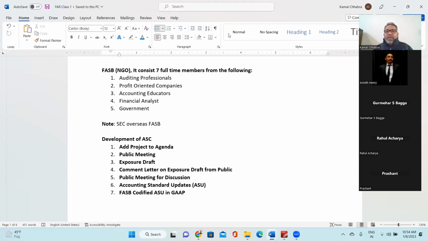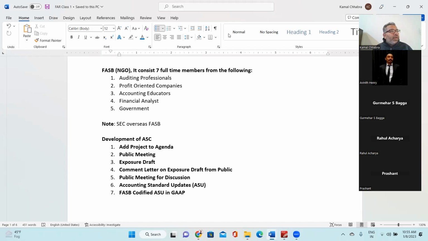So the 7 members who are the permanent, or full-time, members of FASB should come from accounting professional bodies like generally the Big 4 companies, right? Profit-oriented companies like top MNCs, accounting educators like us, and financial analysts who analyze the financial statements.